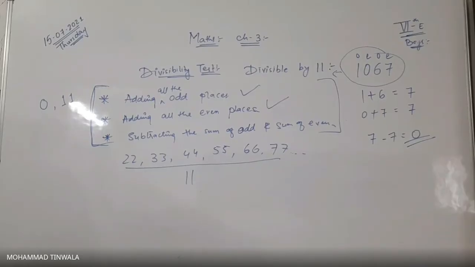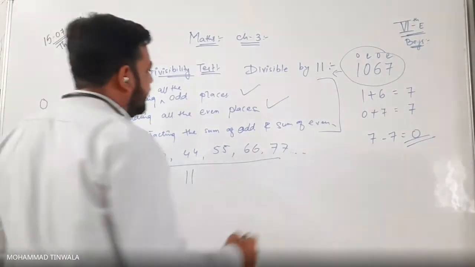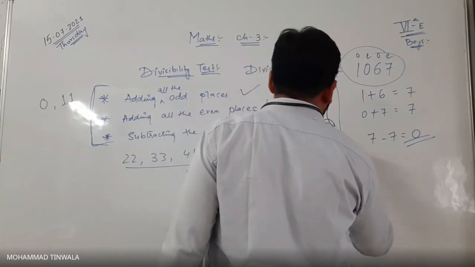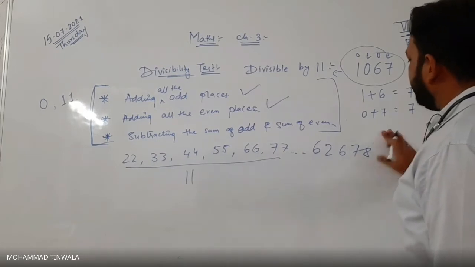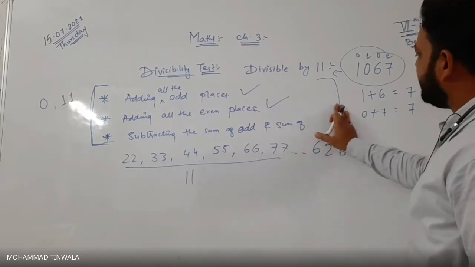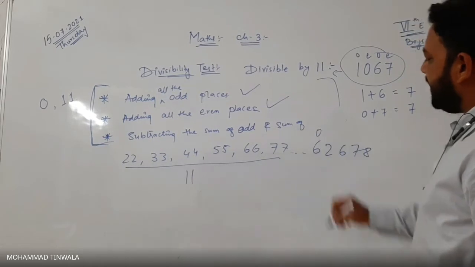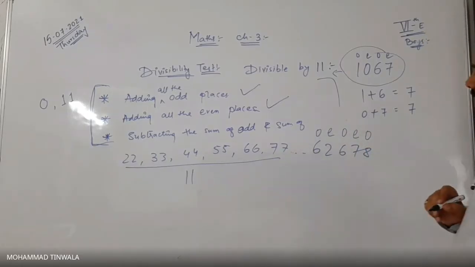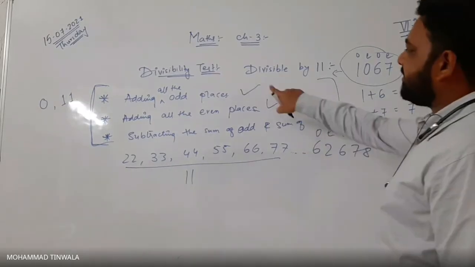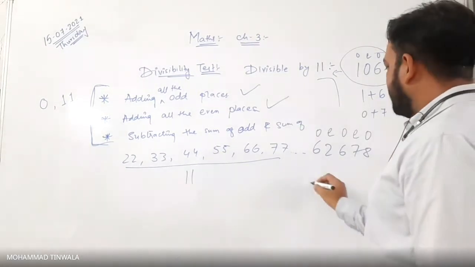Again, with a new example, 62678. Now what do we have to do in this? Can I say this one is odd place? The biggest place value will be the first letter. Odd, even, odd, even, odd. Am I correct? Yes, sir. Okay. So the first step is adding all the odd places.